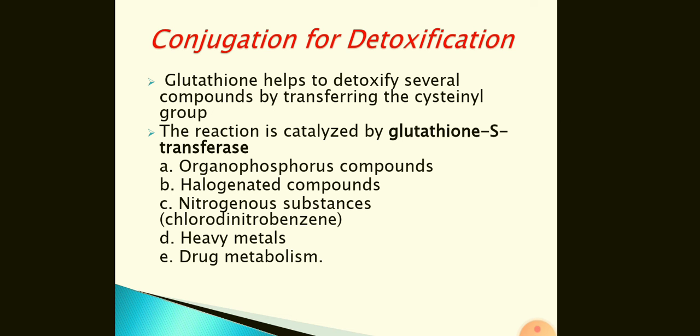The compounds which undergo this type of conjugation for detoxification are organophosphorus compounds, halogenated compounds, nitrogenous substances, chlorodinitrobenzene, and heavy metals.